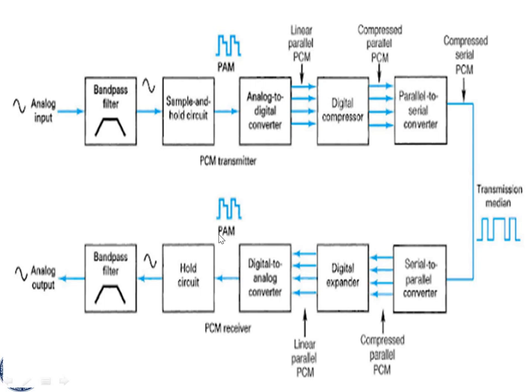That output is simply called a pulse, a pulse amplitude modulation output. In this case the reverse procedure is the same as before. The sample and hold circuit provides the PAM output, and here the digital to analog converter provides the PAM output. Again the PAM output passes through the hold circuit, and again we get back the original signal. Whatever signal passes through this circuit, the output again passes through the hold circuit. We receive the same output with the help of the low pass filter or band pass filter. We receive that low level signal, that means the original signal.